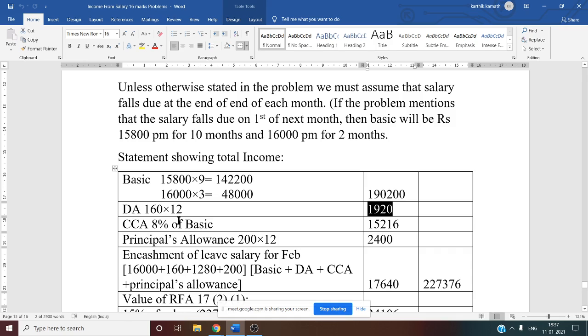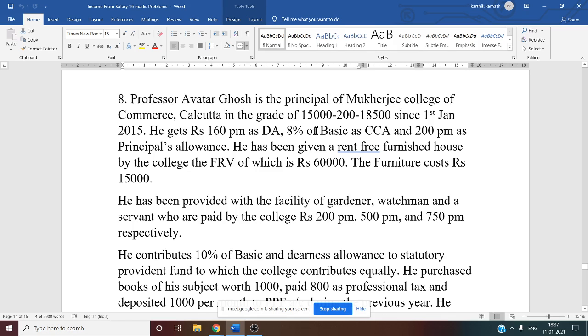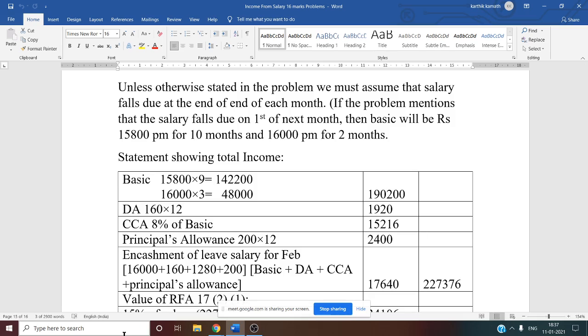Next CCA. CCA is 8% of the basic. That is given in the question. If you see the question, they have given 8% of the basic as CCA. So basic for 1 year, what is the basic for 1 year? 1,90,200. So now we have to calculate. I will show the calculation. See this now. 1,90,200 into 8%. How much?